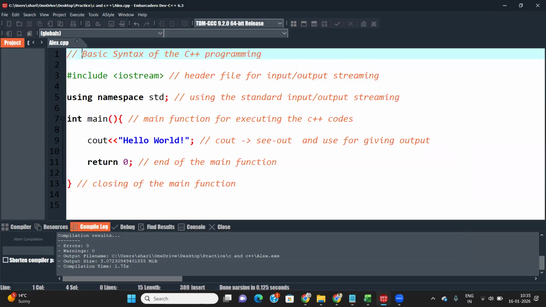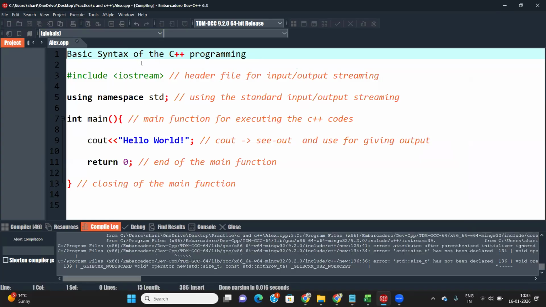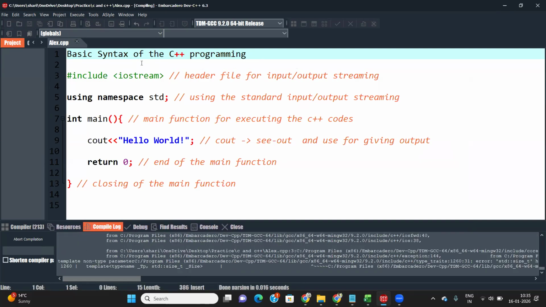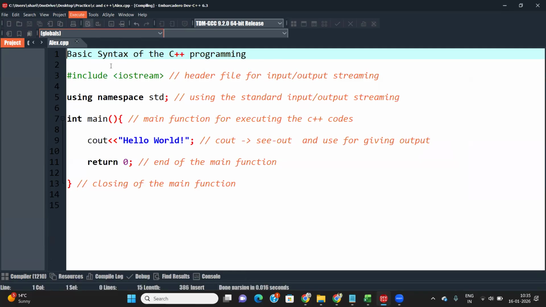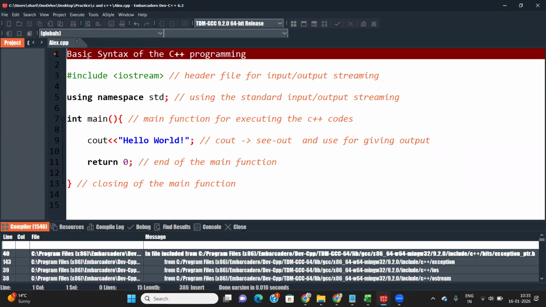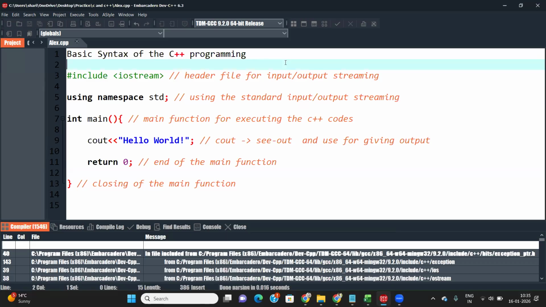If I do not write the double slash here and then compile and execute, what will happen? It will cause an error. This is not part of the syntax of the code. This is just text, and your computer can't understand this text, so you get errors and your program does not work.